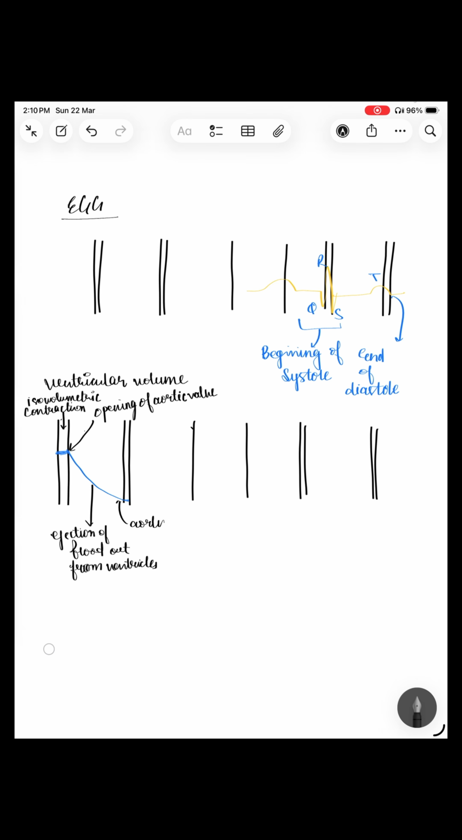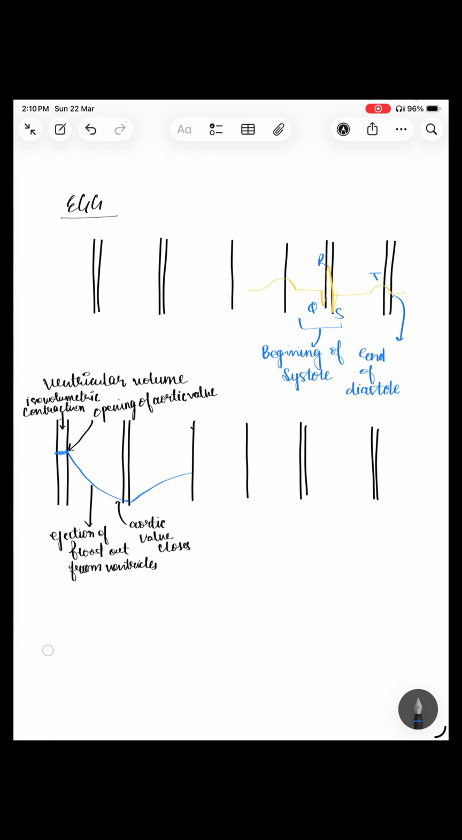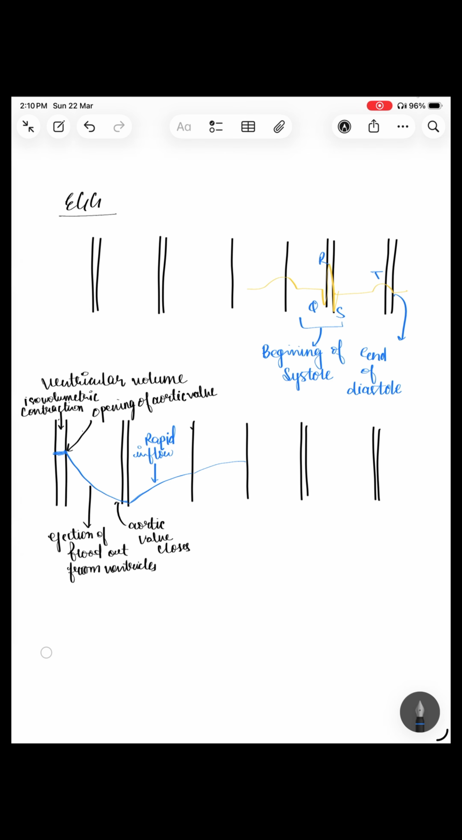Then the aortic valve closes, and blood starts filling in the ventricle. First there is rapid inflow, and then it gradually decreases, and the remaining blood gets filled by the left atrial kick.